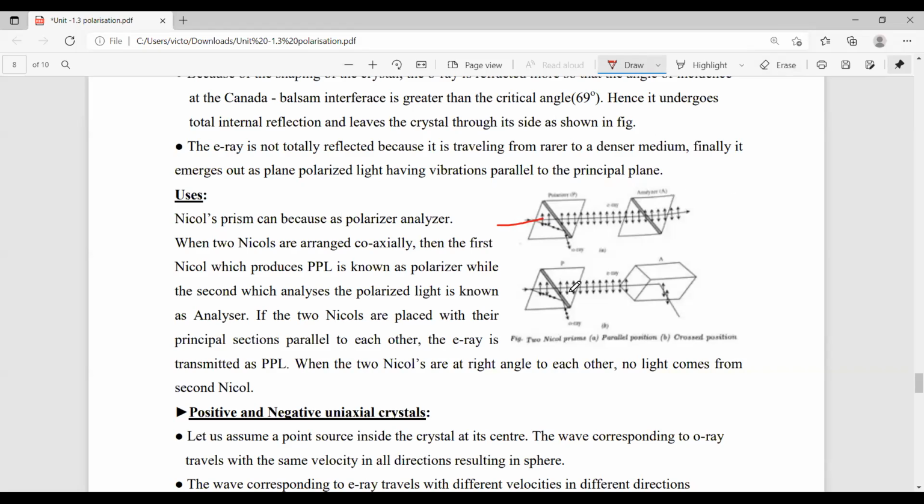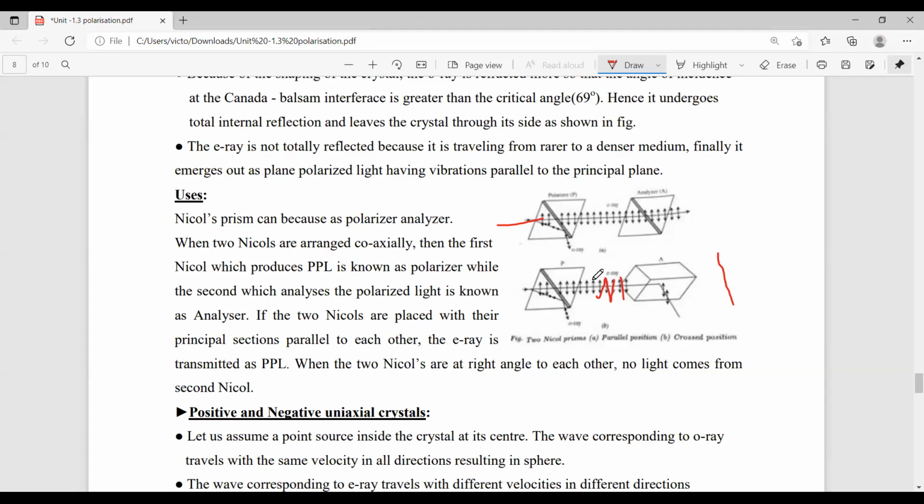If Nicol prism P and Nicol prism A are arranged in a perpendicular manner, then after A we cannot observe any light, because the direction of the E ray is quite different from the direction of the crystal. So it cannot pass through it.